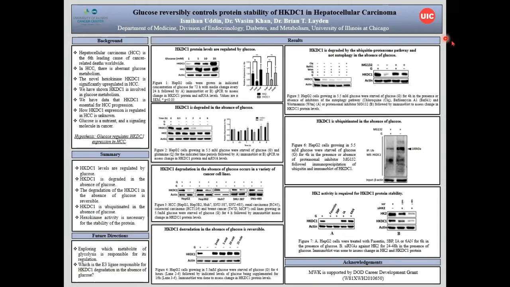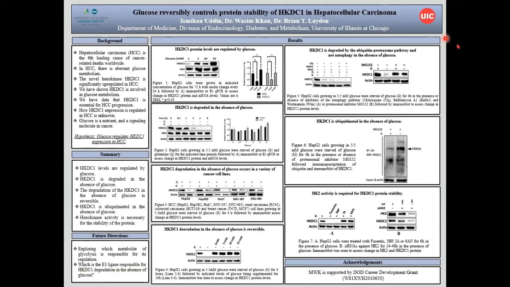I'm currently a second year undergraduate at the University of Illinois at Chicago. I am also a research assistant within the Division of Endocrinology, hoping to further my career in medicine. I'll be presenting how glucose reversibly controls protein stability of HKDC1 in hepatocellular carcinoma.